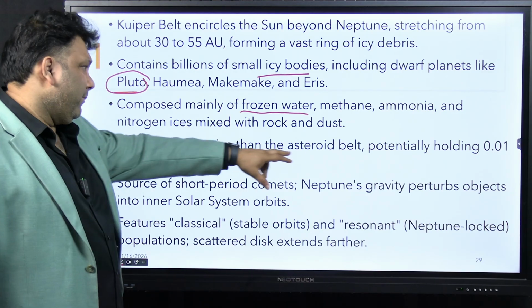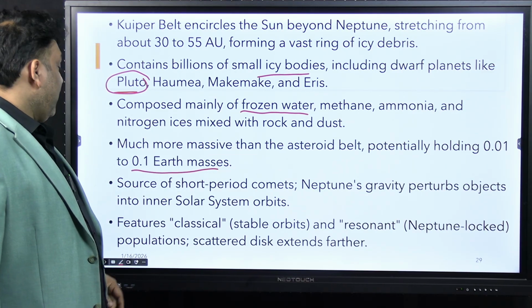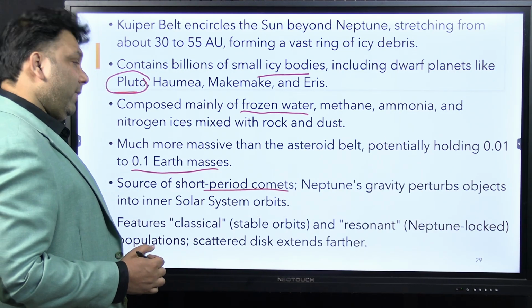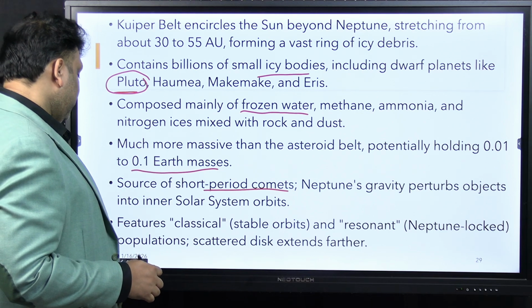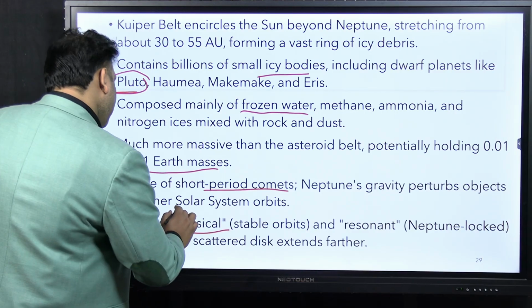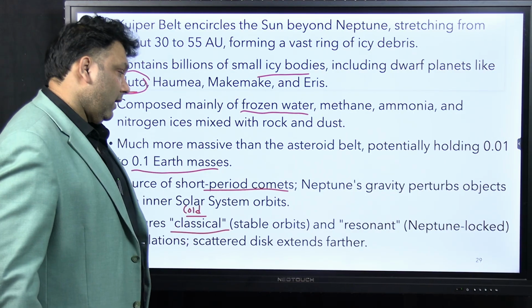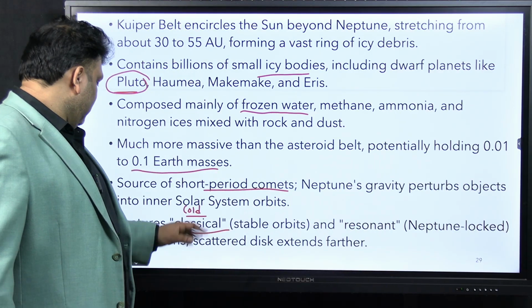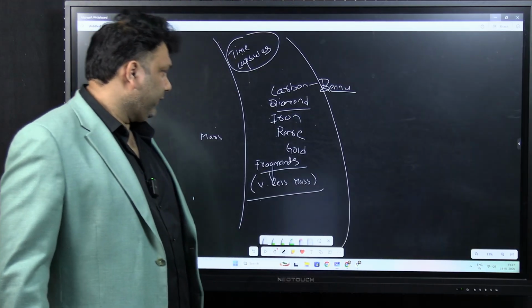And the mass is comparatively low here, around 0.1 Earth masses. And a very important point: the short period comets will be coming from the Kuiper belt, and these are also called classicals, also called cold classicals, very important. And resonant, Neptune is locked. I'll tell you about these cold classicals here, once it has been asked in UPSC.